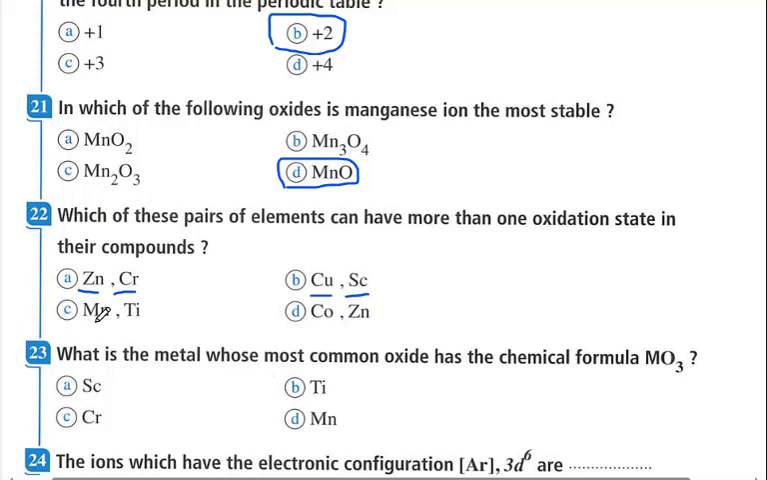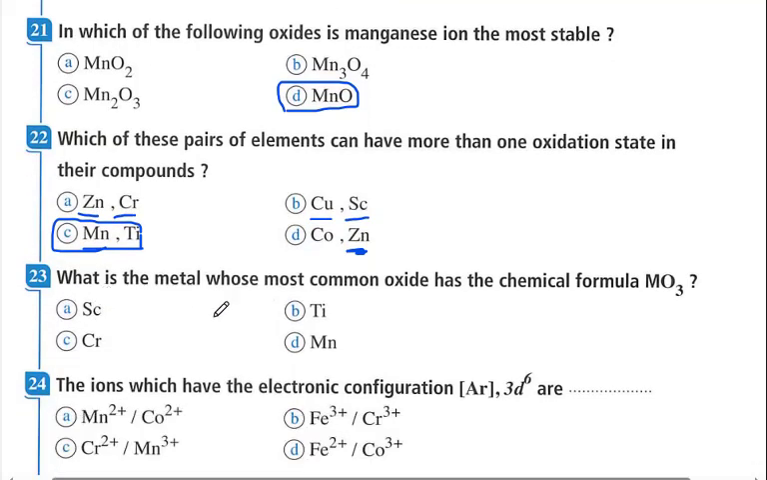Here manganese ranges from positive 2 to positive 7, titanium positive 2, positive 3 and positive 4. So manganese and titanium are correct, they have multiple oxidation states. This choice is not correct, as zinc has only one oxidation state, which is positive 2. So the correct answer here is manganese and titanium.